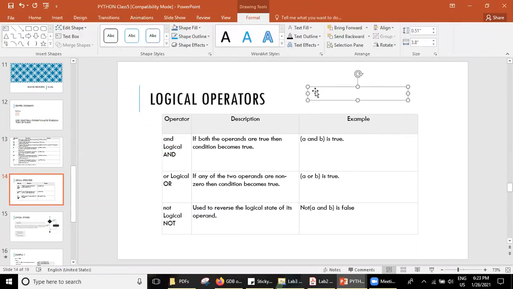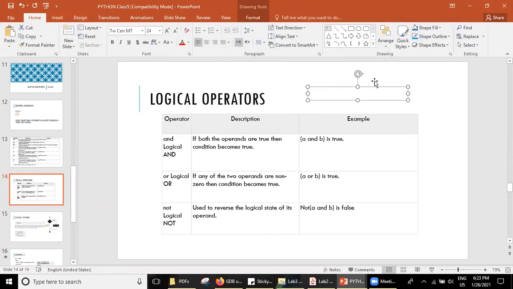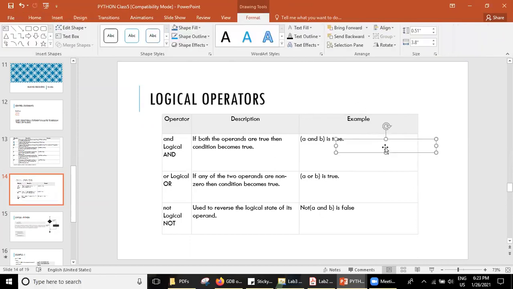Okay, I'll write something. Why is it not taking?